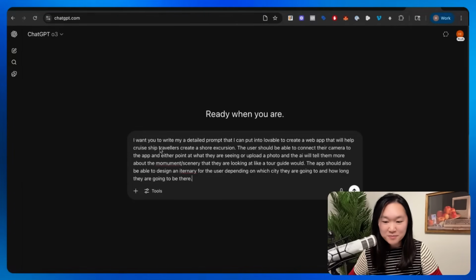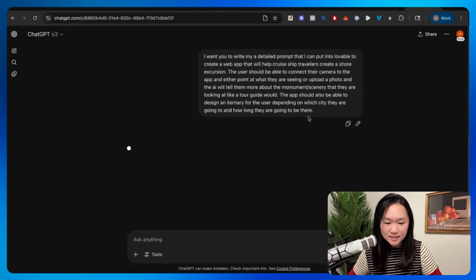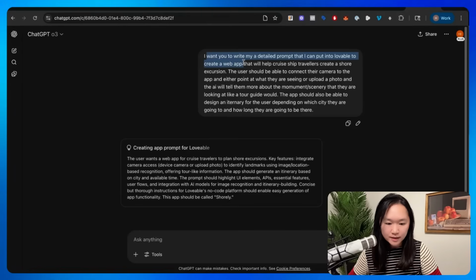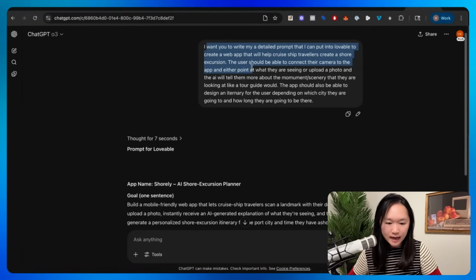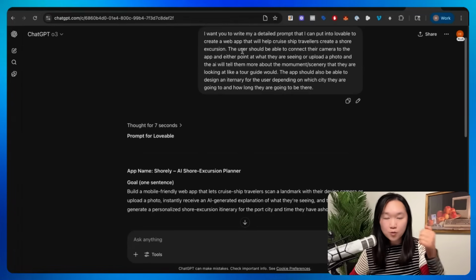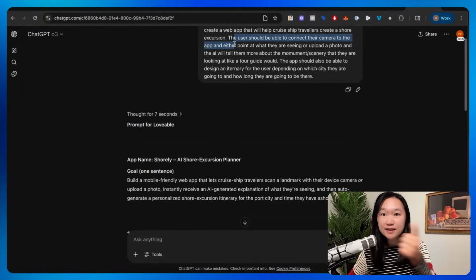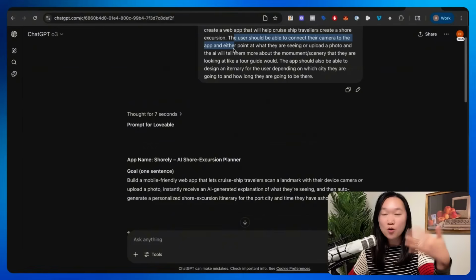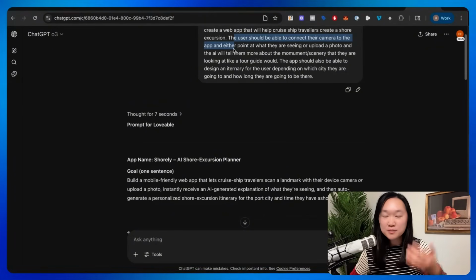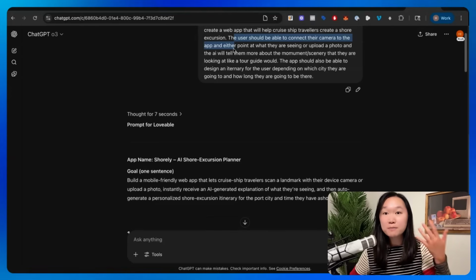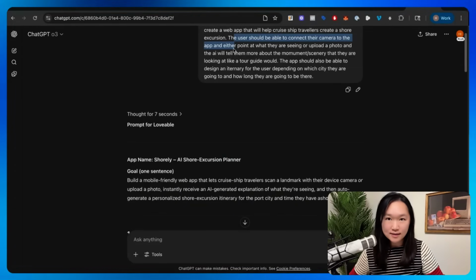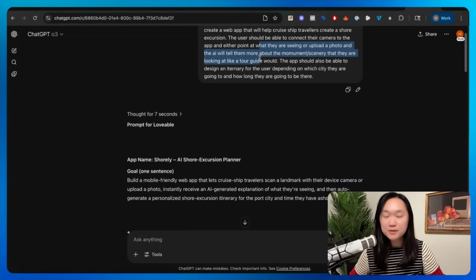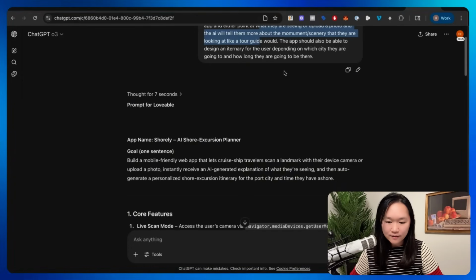All right, I just put in my prompt here into ChatGPT. I told it that I want ChatGPT to write a detailed prompt for me for this app. Basically, this app will allow the user to open their camera and point at whatever they are seeing, and the AI will tell them more about the site or the monument that they're looking at. Or they can upload a picture of the scenery and the AI can tell them more by having image recognition. The AI should also be able to design a travel itinerary for them.